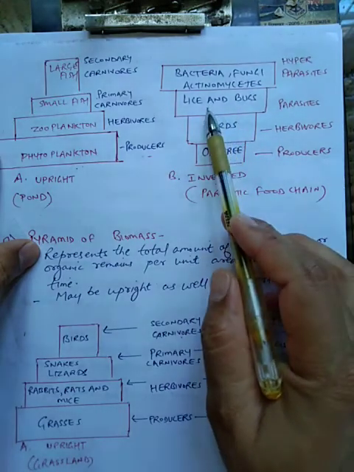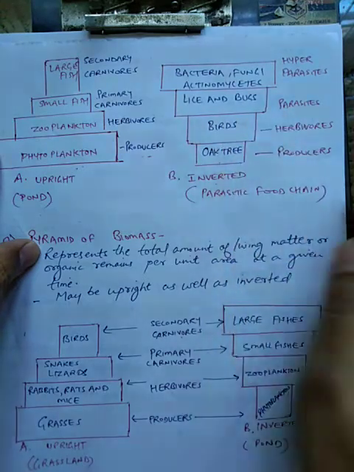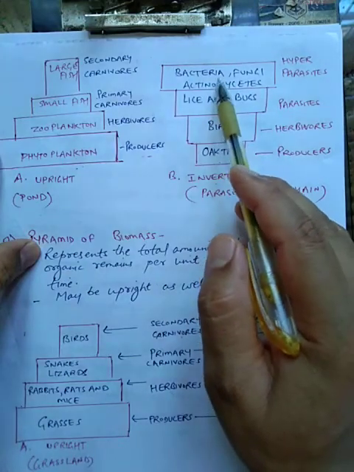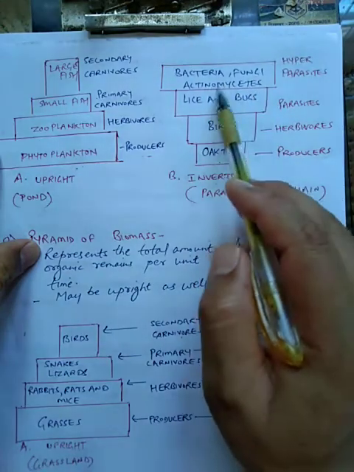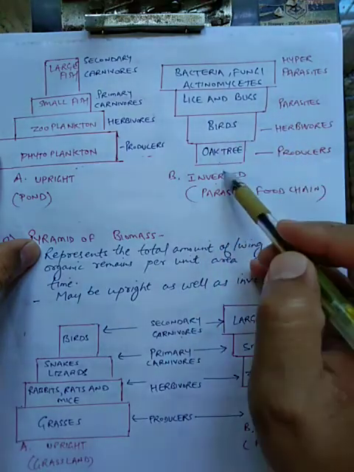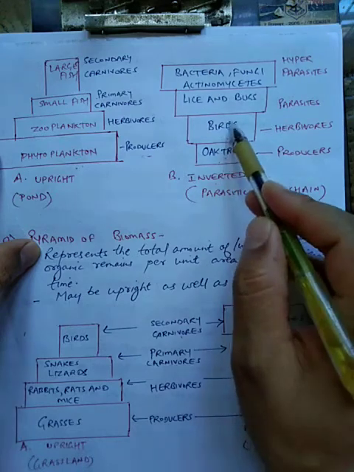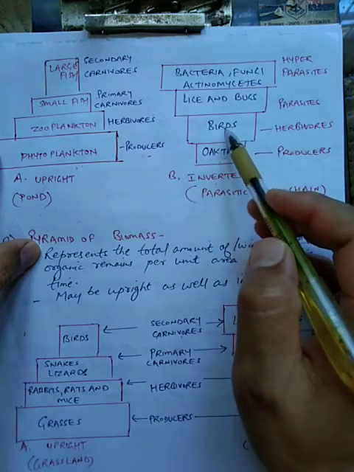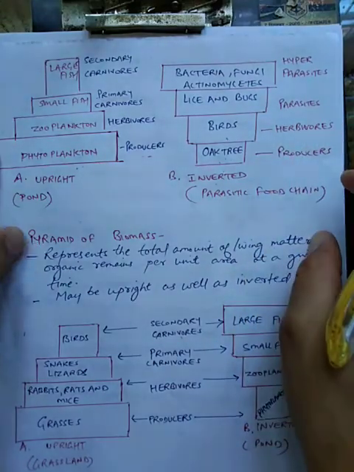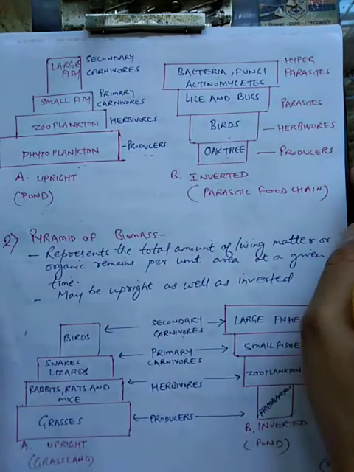So more parasites and bugs depend on birds. And at the top you can see more bacteria, fungi and actinomycetes depending on lice and bugs. So this is inverted. You can see the number is less and gradually it is increasing. So these two are examples of the pyramid of numbers.